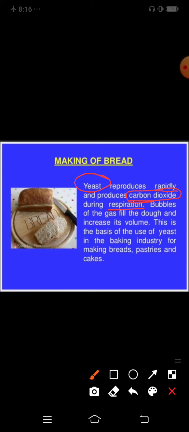That's why they produce carbon dioxide, and due to the presence of carbon dioxide, bubbles of the gas fill the dough and increase the volume. This is the basis of the use of yeast in the baking industry for making breads, pastries and cakes. So yeast helps in the making of bread.